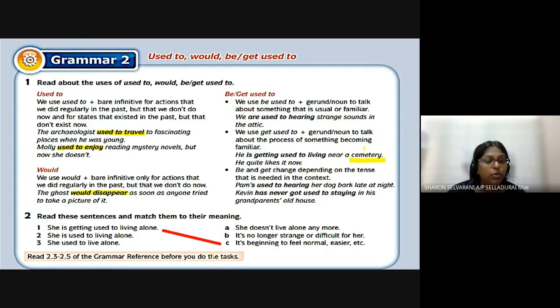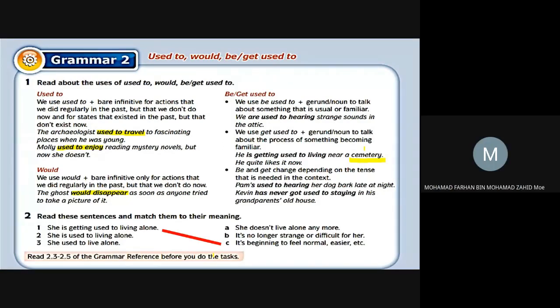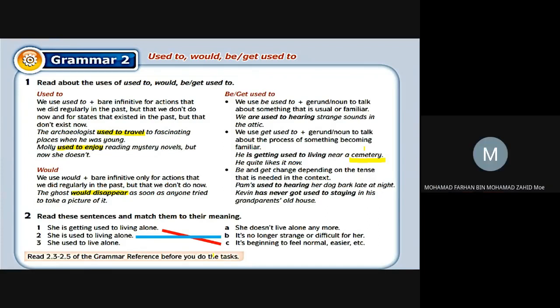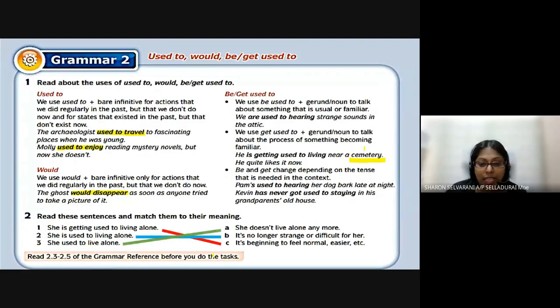Then number 2, she is used to living alone. B. Let's check. The answer is B. That means it is no longer strange. That means she's okay, she's already accepted it. She can stay alone. Number 3, she used to live alone. A. All right, the answer is A because she is no longer living alone now. She used to, but now she doesn't live alone anymore.